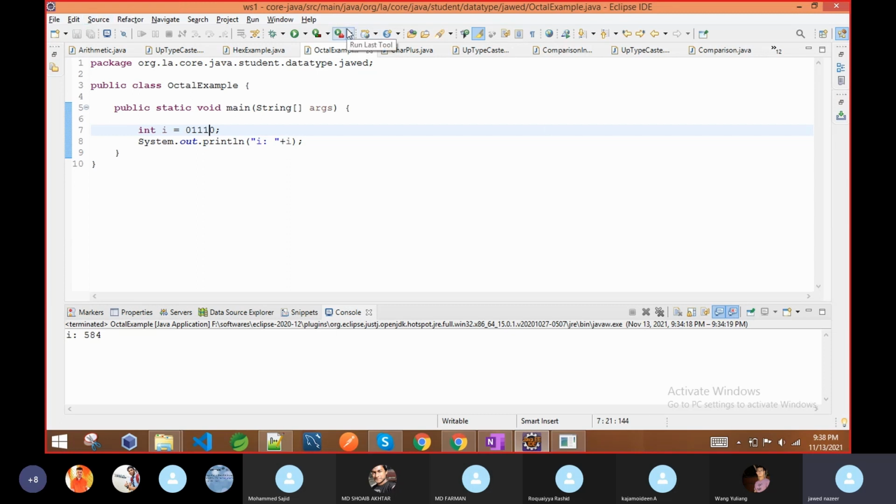Eclipse is free of cost, and for a beginner it is okay. IntelliJ is better, but it's somewhat advanced. So this is what we are using, the Eclipse IDE.